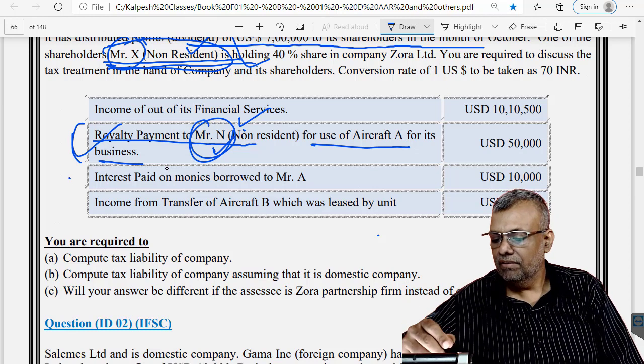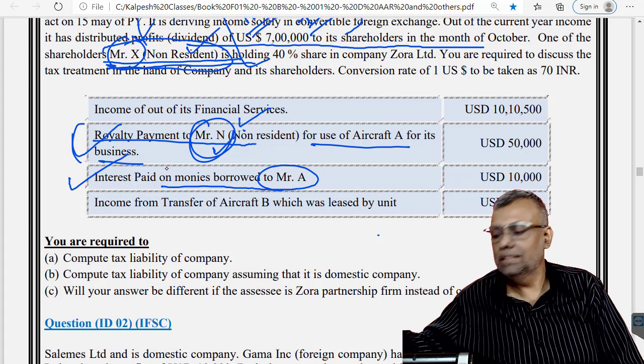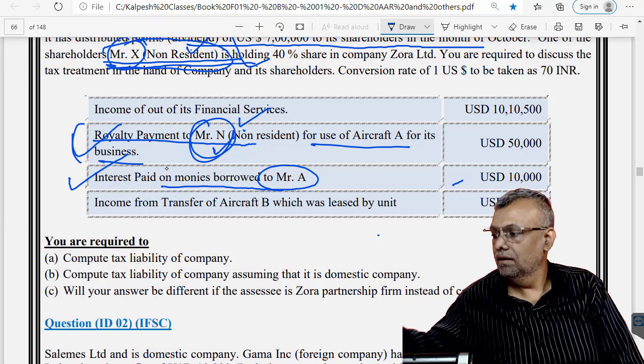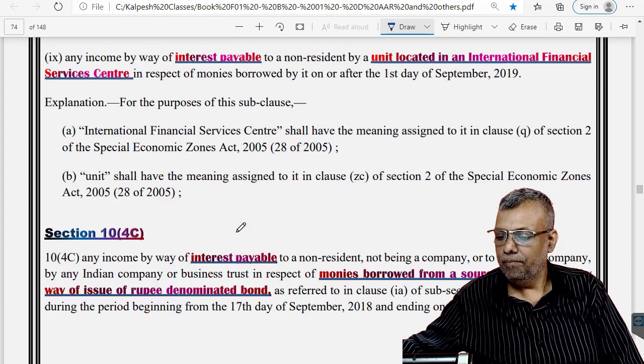Then interest paid on monies borrowed from Mr. A, that means this is again in the foreign currency, but it will again be given a benefit. These interest transactions are also given a benefit.